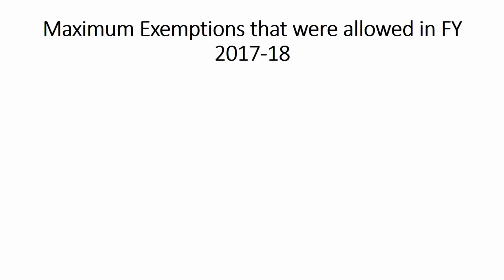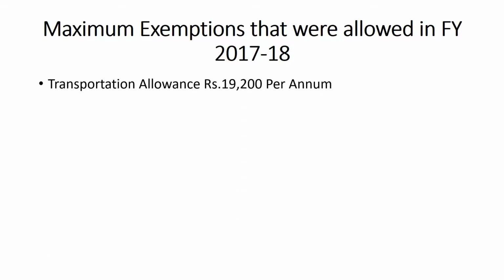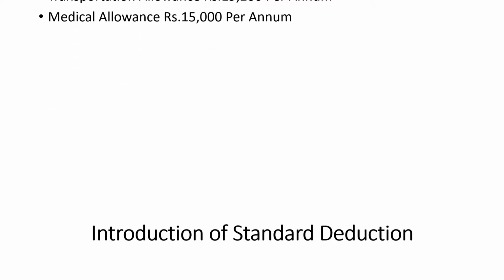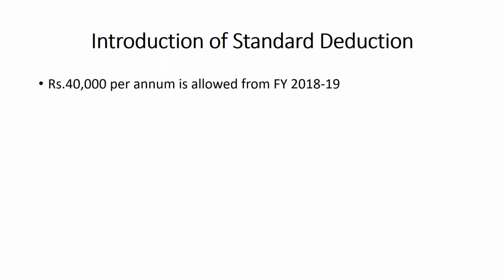To understand the impact of exemptions that were removed, you have to know what was the maximum exemptions that were allowed in the year 2017-18. An exemption of rupees 19,200 was allowed on transportation allowance. An exemption of rupees 15,000 was allowed on medical allowance. A standard deduction of rupees 40,000 is allowed from the financial year 18-19.